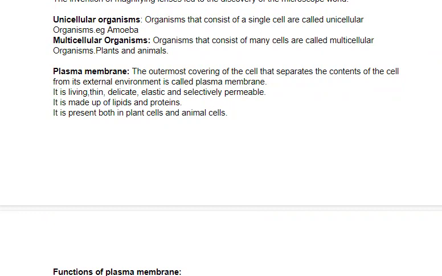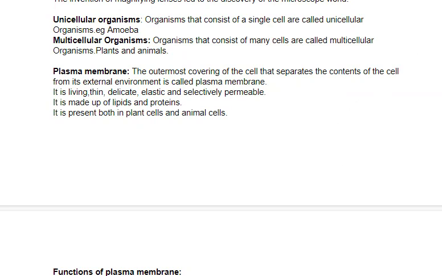So we are here to discuss the first part of a cell, that is plasma membrane. The outermost covering of the cell that separates the contents of the cell from its external environment is called plasma membrane. It is living, thin, delicate, elastic, and selectively permeable. Selectively permeable means it allows only a few substances to enter or exit the cell. It is made up of lipids and proteins, and it is present in both plant cell and animal cell.